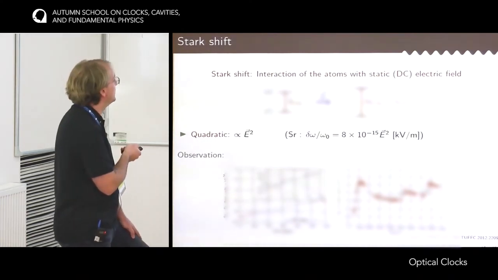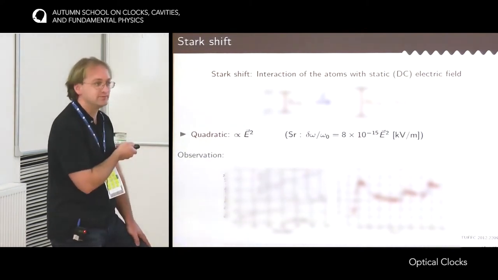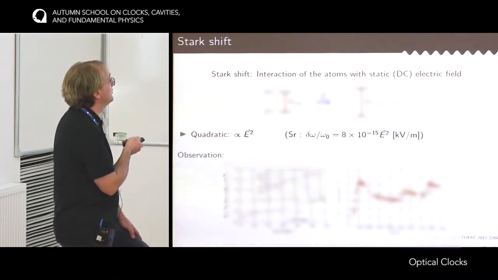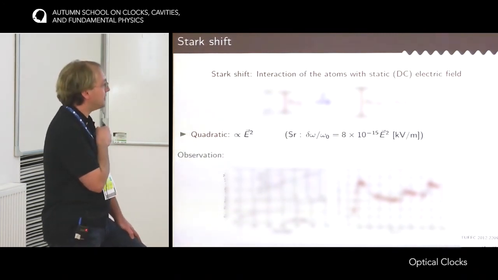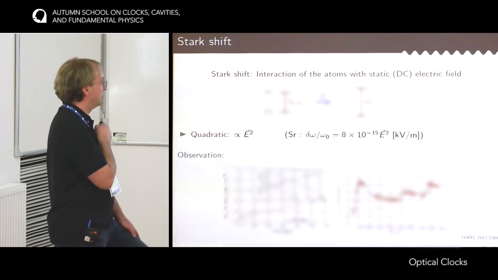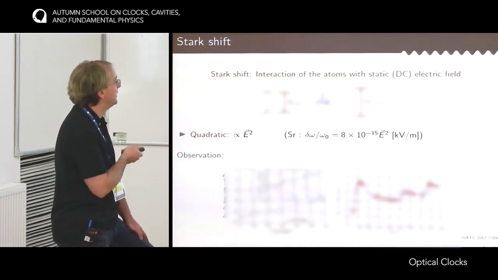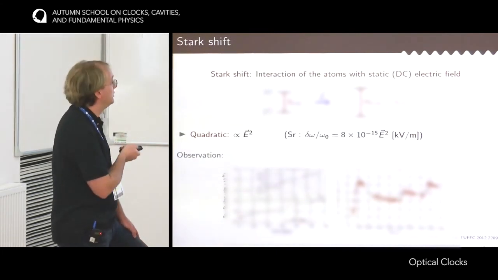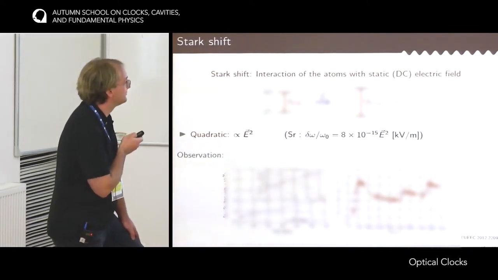And you see at the beginning the frequency difference is 10 to the minus 13. That was due to the fact that we had some charges trapped around the atoms, and the charges would produce an electric field which would shift the resonance. Now, because it's UHV and because the conductivity of optic grade optics is very, very small, it would take something like 1 year to discharge, a time constant of 1 year. So to reach 10 to the minus 18, I let you calculate how long you would have to wait.